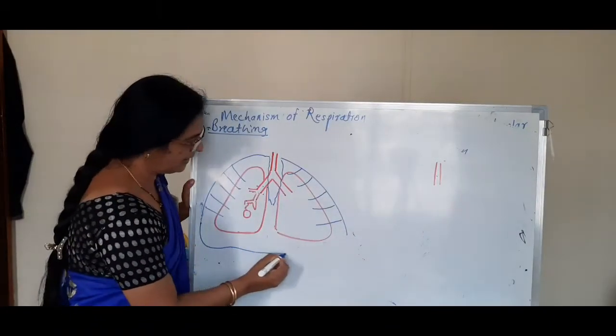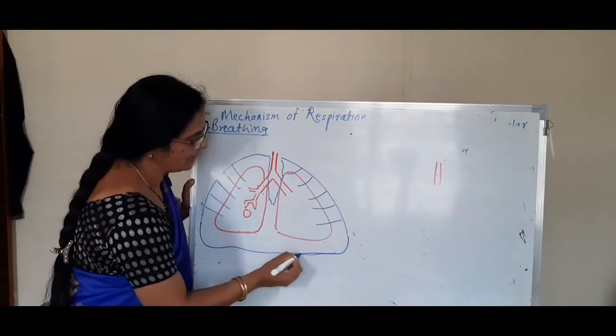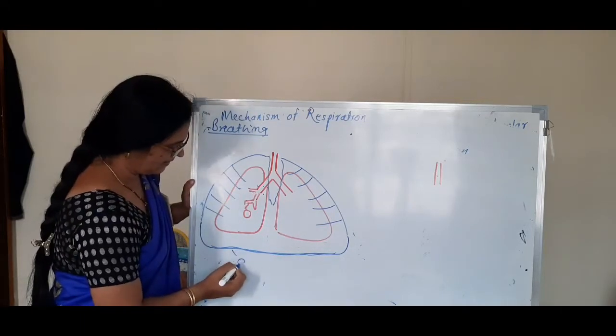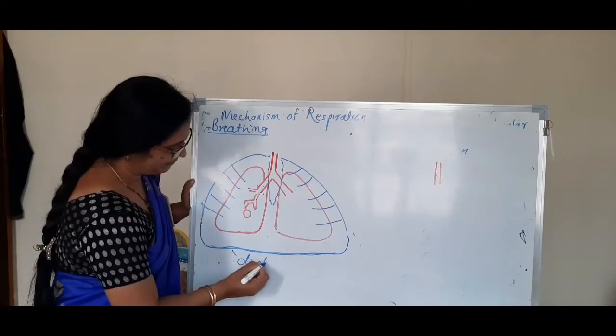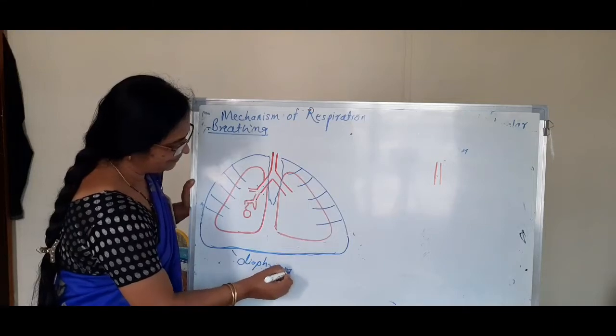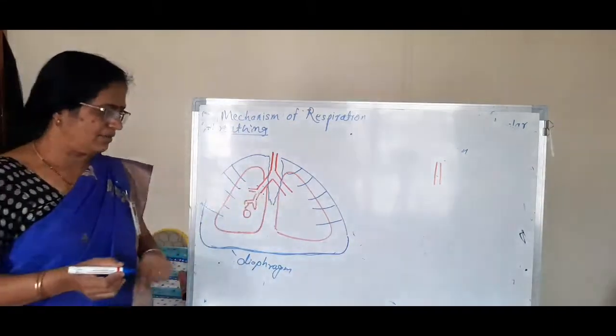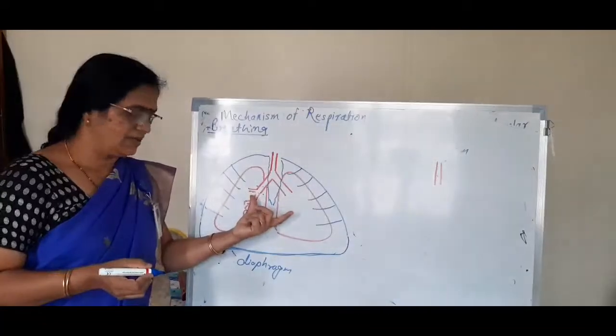Here the diaphragm is also present. This is called the diaphragm. This is the structure of the lungs.